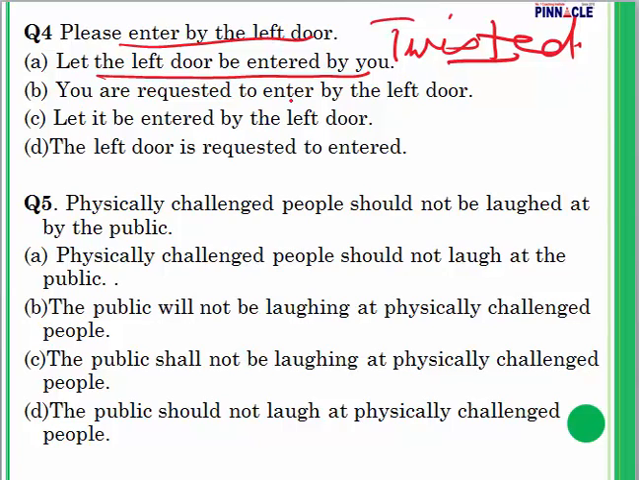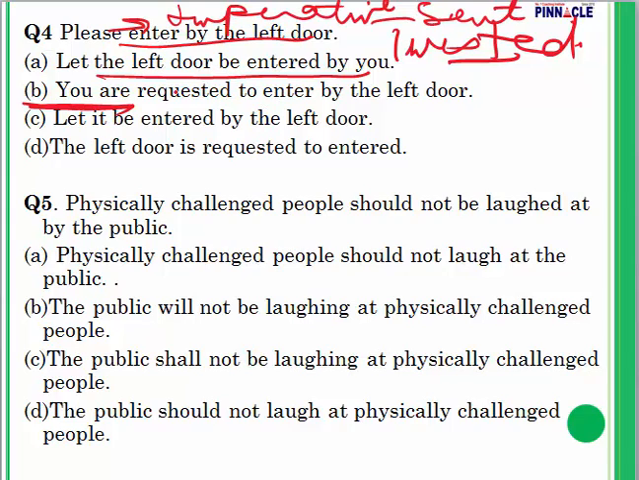You are requested to enter by the left door. Yes. Please enter by the left door. What kind of a sentence is this? This is an imperative sentence, and in imperative sentences, generally we begin with you are. So this could be right. You are requested to enter by the left door, but let me see the other options.